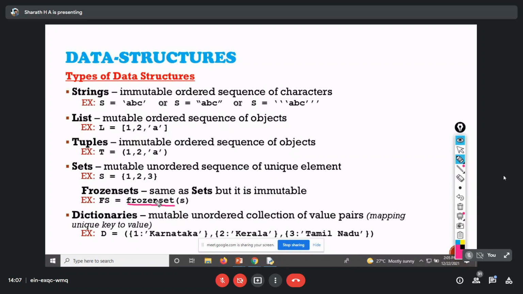Next one is dictionaries. It's a mutable unordered collection of key-value pairs. That means here, instead of a single value, we have a pair of values: one is the key, another one is the actual value. It's a mapping from key to value.